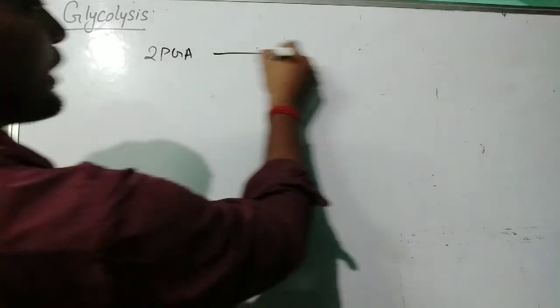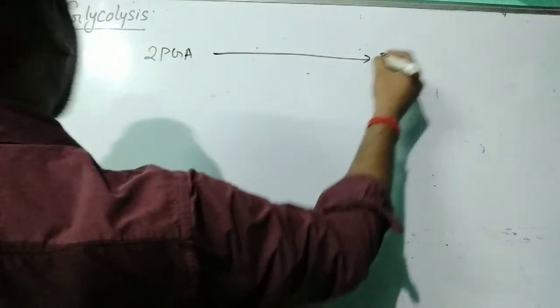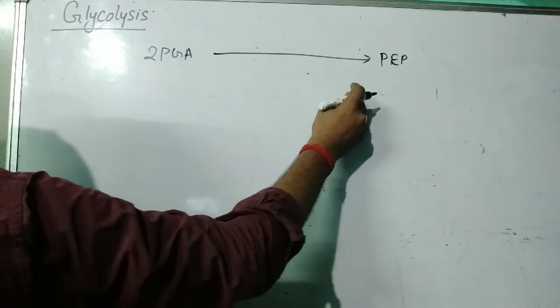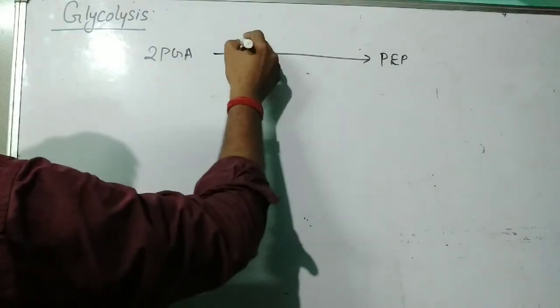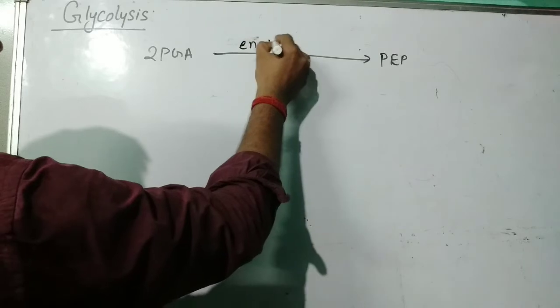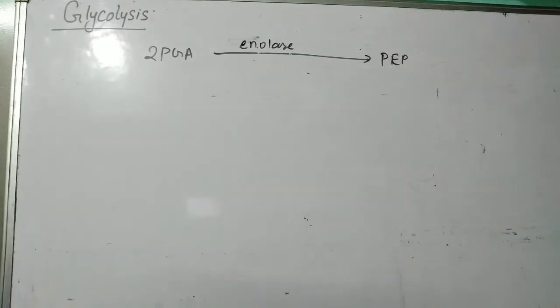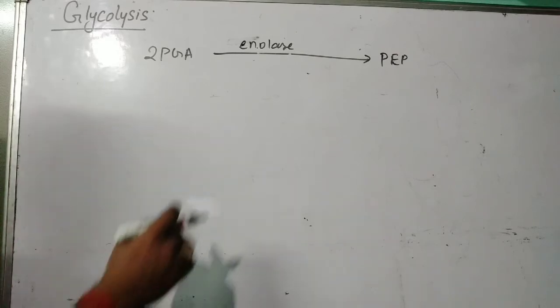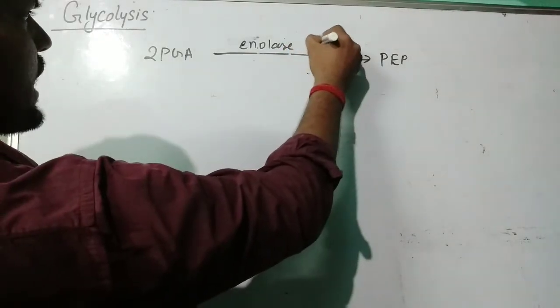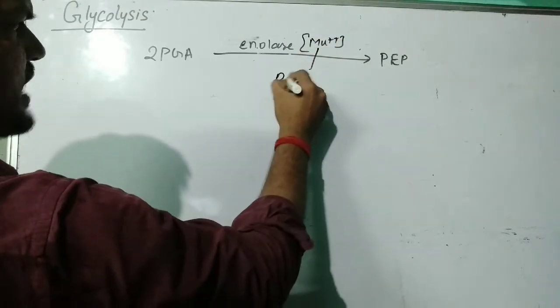2-PGA, that is 2-phosphoglycerate or 2-phosphoglyceric acid, is converted into PEP, that is phosphoenol pyruvate. Phosphoenol pyruvate is formed with the help of the enzyme enolase. We are using the enolase enzyme to convert 2-PGA into PEP. Here we are using Mg as a cofactor, and this is known as a prosthetic group.